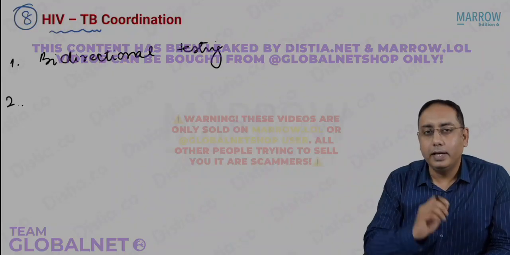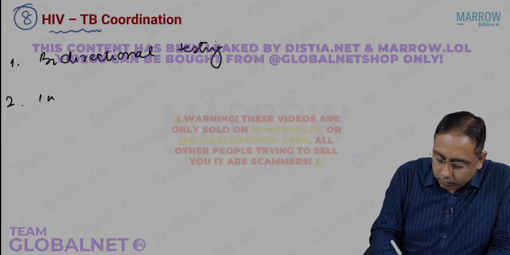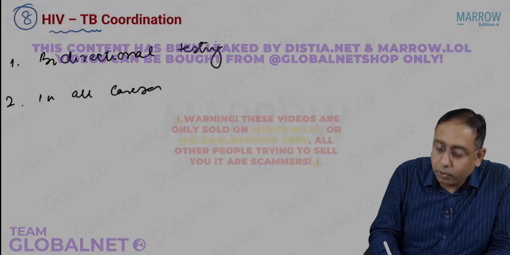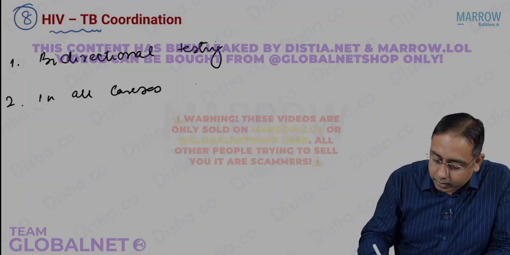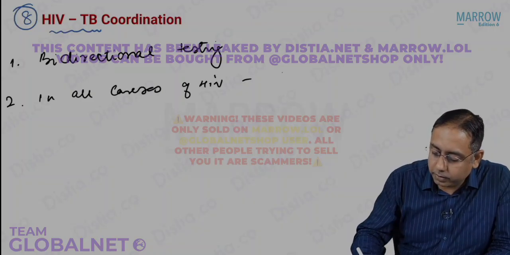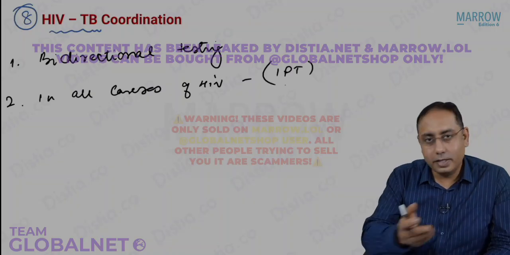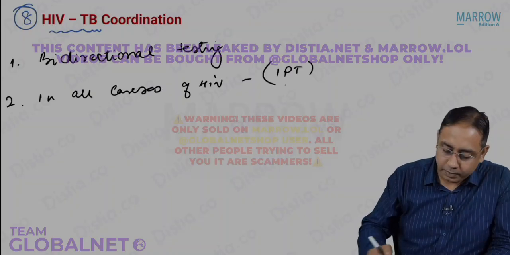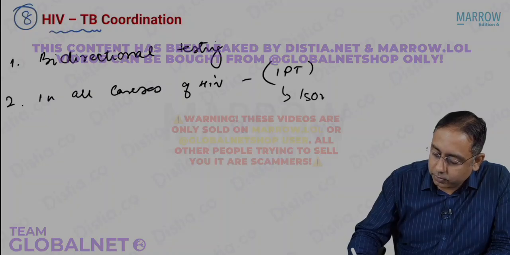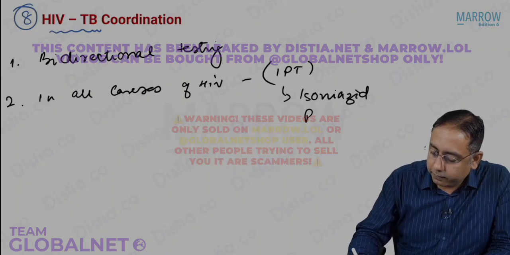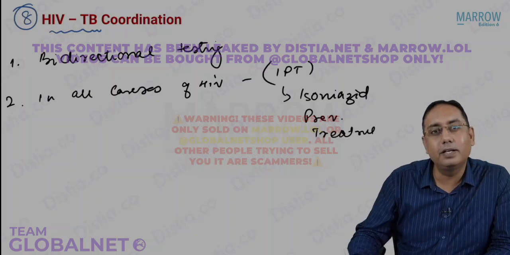Point number 2. In all cases of HIV, we already discussed this in TB, we are going to give the IPT prophylaxis. We discussed this in the previous module also. IPT stands for isoniazid preventive treatment.